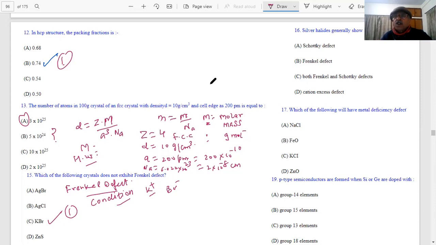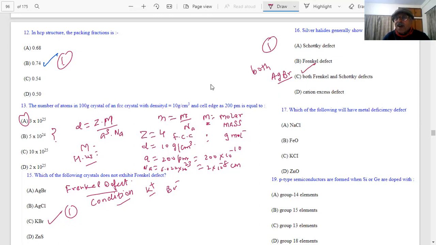Silver halides show Schottky, Frenkel, both Frenkel and Schottky, or cation excess defects. Both Frenkel and Schottky, silver halides. You have seen that AgBr shows both. So it will be C. That is the correct answer.